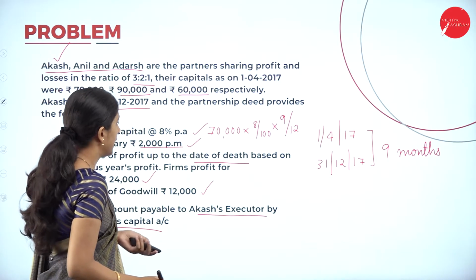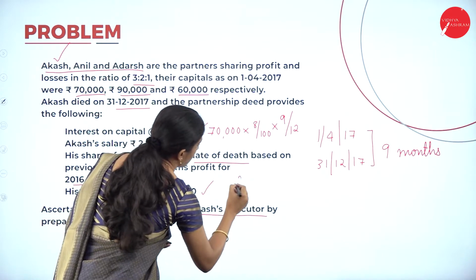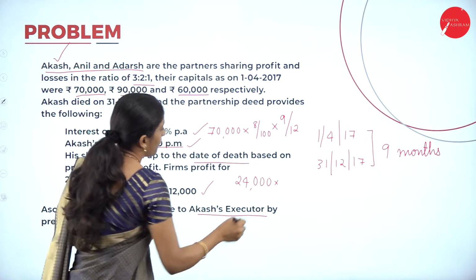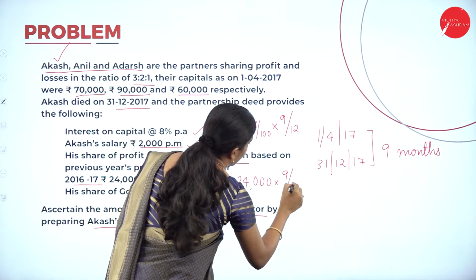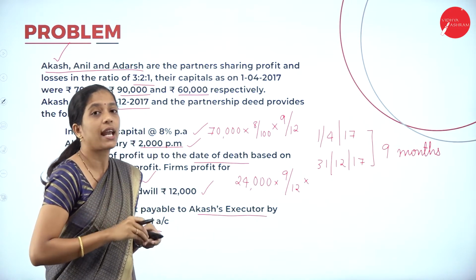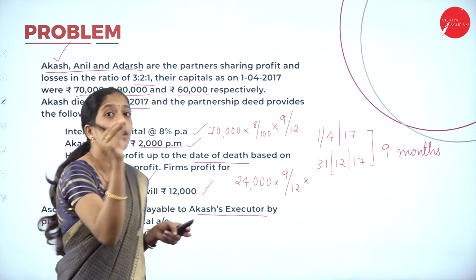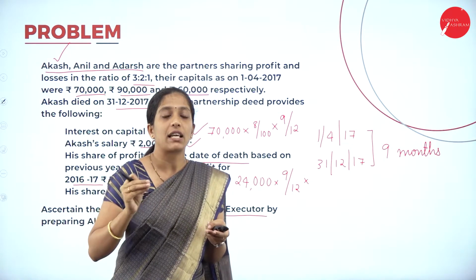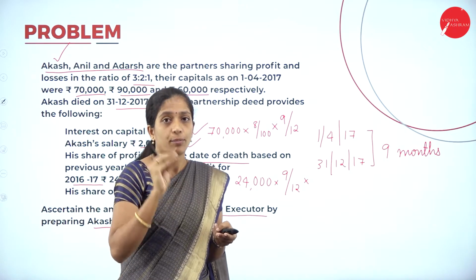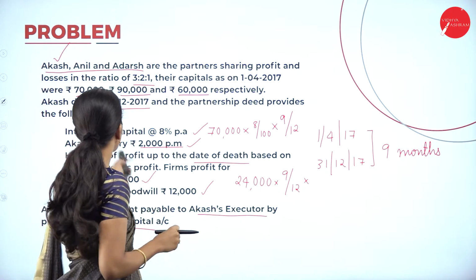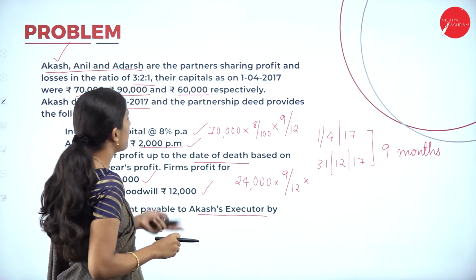So how to calculate? 24,000 was the previous year profit, into 9 divided by 12, into what is his share? They have told us this is the total firm's profit, right? So this profit they have given is the total firm's profit. Now we have to calculate his share of profit. So what is his share? That is 3 by 6.